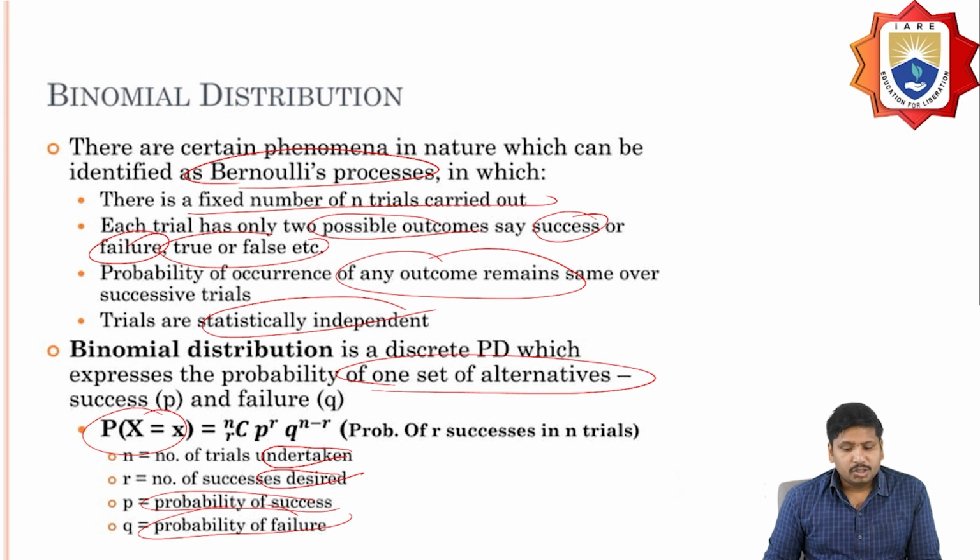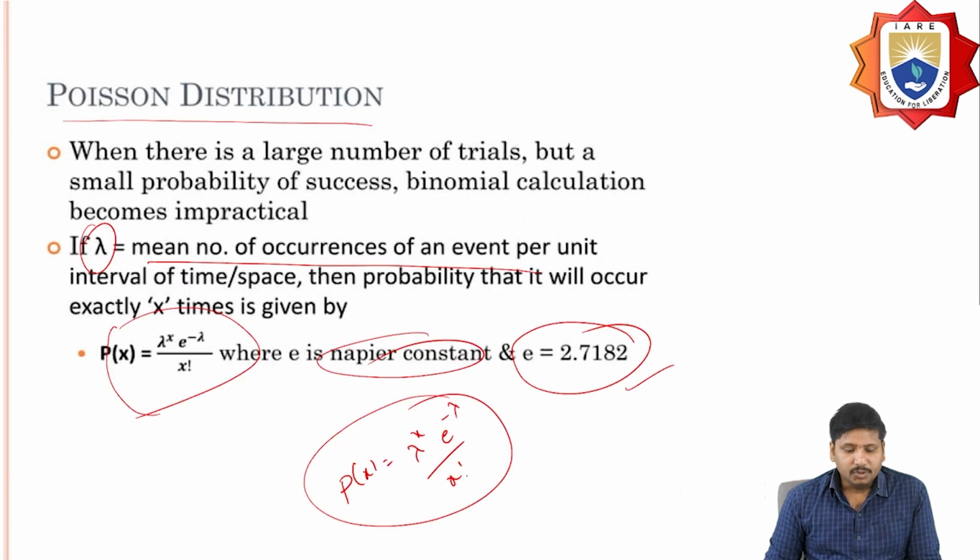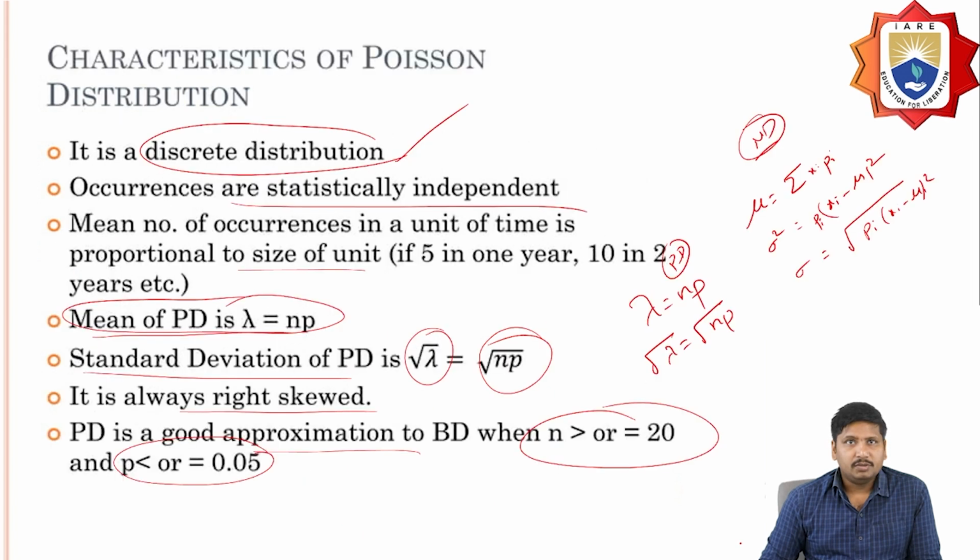The binomial distribution is a discrete probability distribution where I'm able to calculate based on the equation: probability of X equal to x is nCr p^r q^(n-r). And the Poisson distribution equation is P(x) = λ^x e^(-λ) / x!, where lambda is the number of occurrences of an event within a unit interval of time, and e is the Euler constant, equal to 2.7.